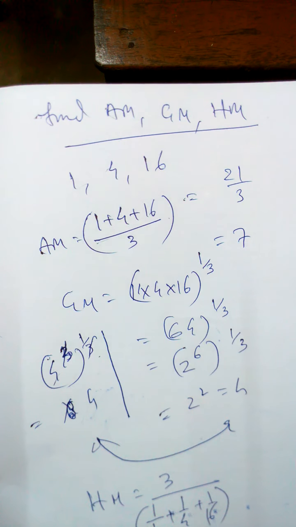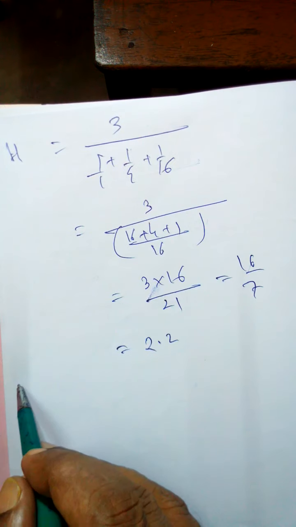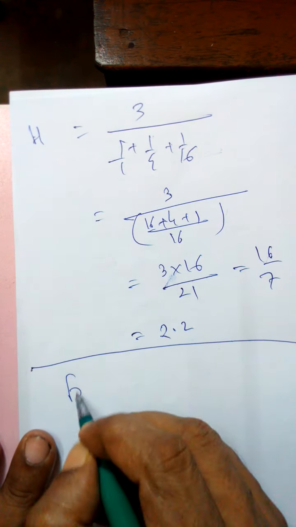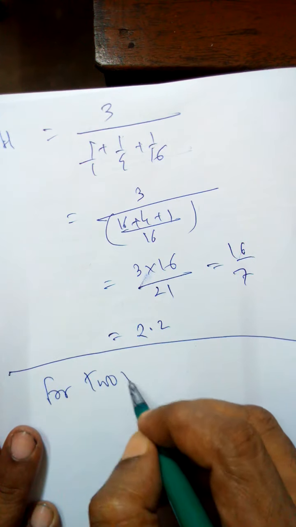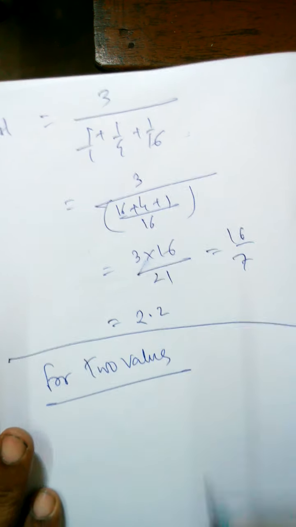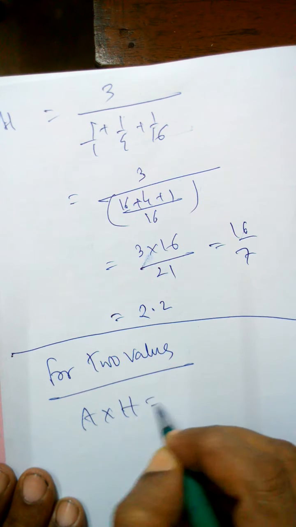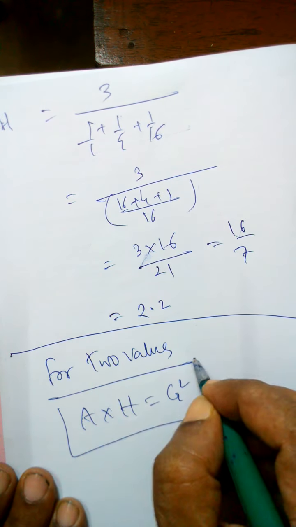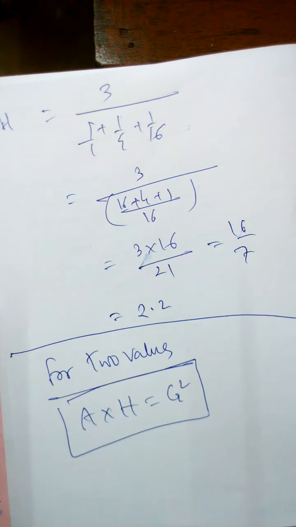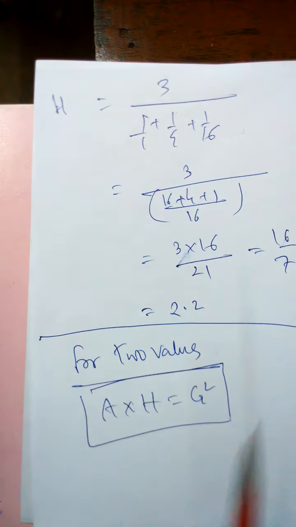Now I would like to discuss one last thing: for two values, what will be the result. For two values, only two values. Remember, very important. Two values means any two values. Remember, AM into HM will be GM square. Very important result. For two values, if you find the arithmetic mean, geometric mean and harmonic mean, then there will be a result. We have to remember this result.